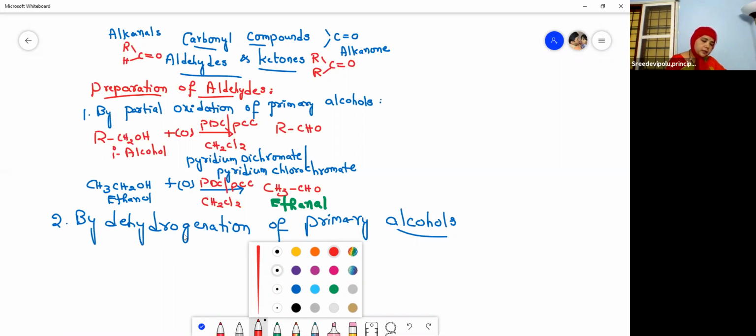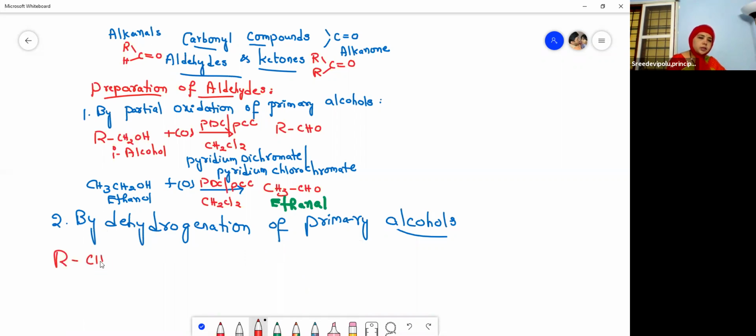Okay, so now let us take the alcohol RCH2OH. So again a primary alcohol. Please remember, a carbon which is bonded with the OH group is linked with one alkyl group, so it is a primary alcohol. And this on dehydrogenation, removal or elimination of hydrogen, takes place in the presence of a catalyst.